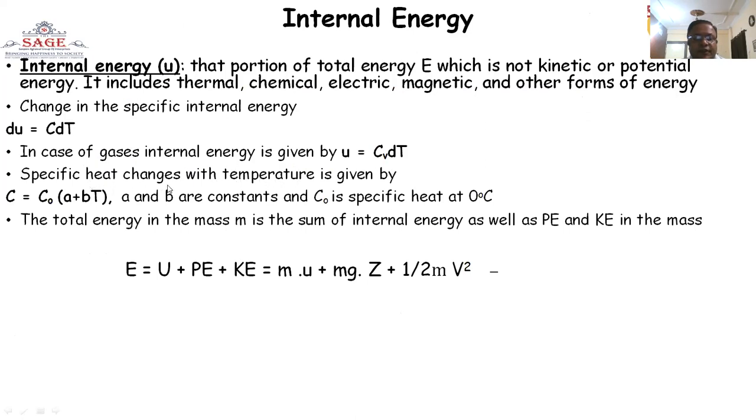Specific heat changes with temperature, given by C equal to C0 times (1 plus bT), where a and b are constants and C0 is the specific heat at 0 degrees centigrade.